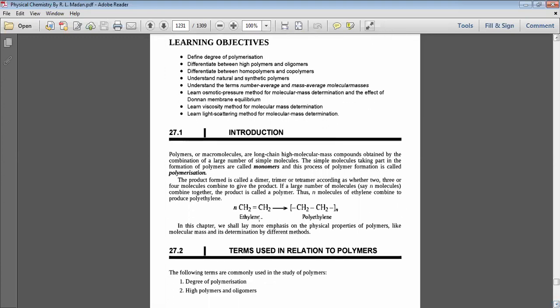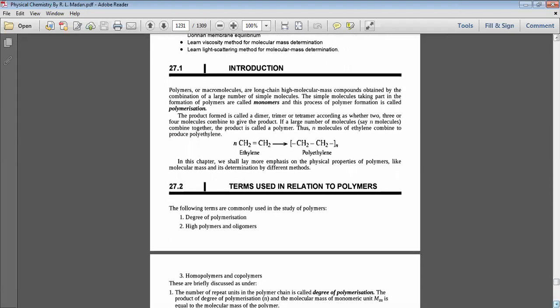If we consider the example of ethylene to polyethylene, the product formed is called a dimer, trimer, or tetramer according to the number of repeating or monomeric units. If a large number of molecules, say n molecules of ethylene, combine to form a polymer, that is polyethylene.